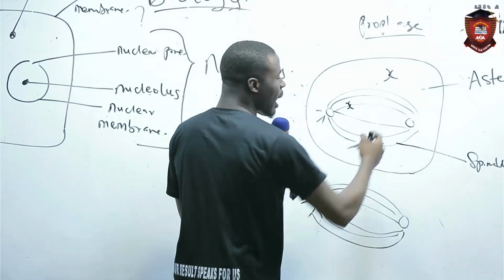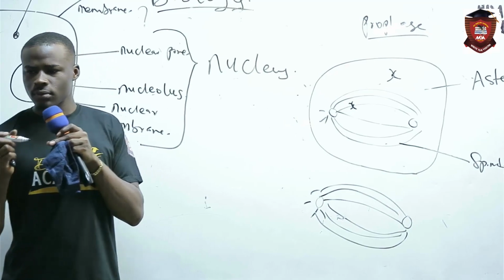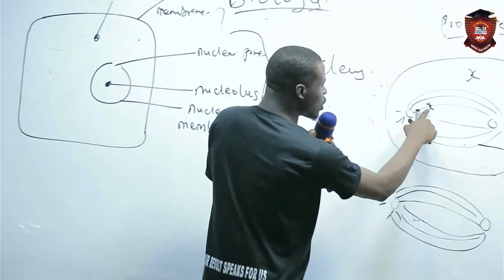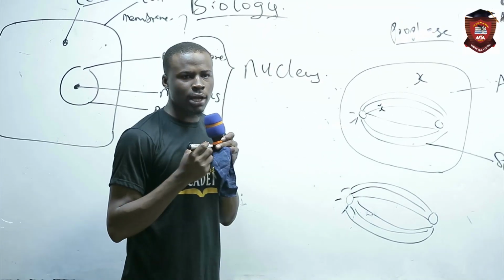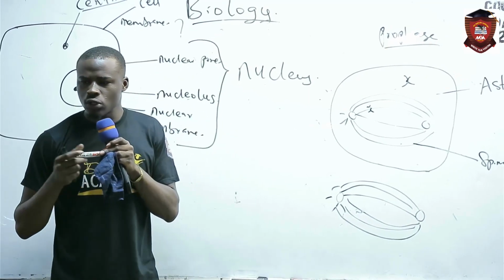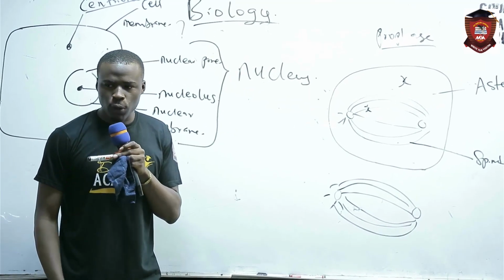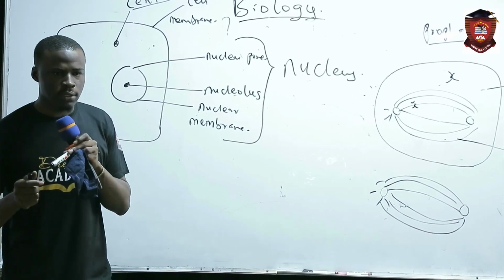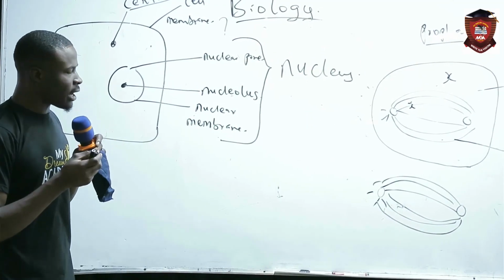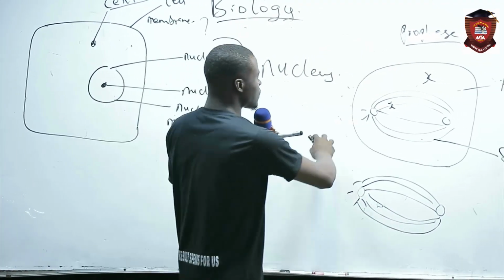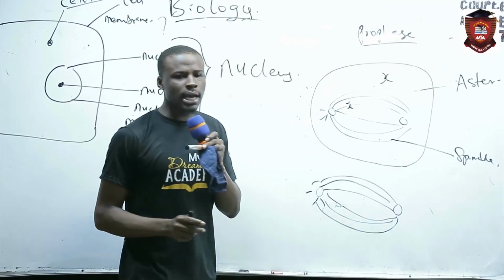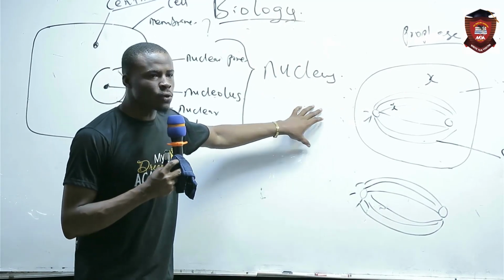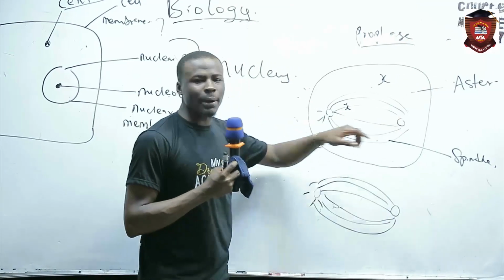These are the spindle apparatus, and it attaches to the centromere of the chromosome. Are we following? So this is what happens in prophase. When they give you a diagram like this and they put something like this, it is a diagram of prophase.